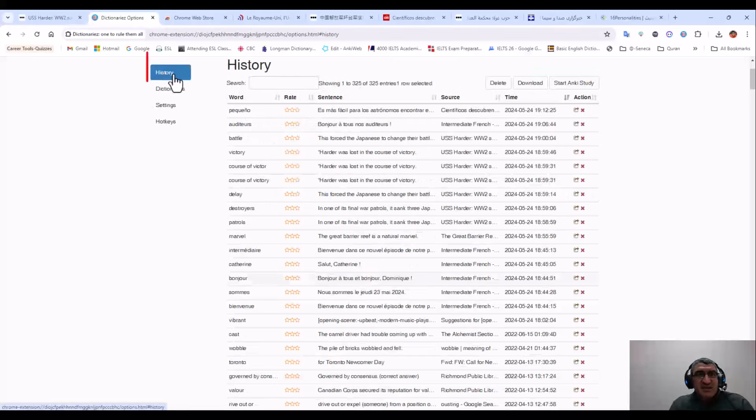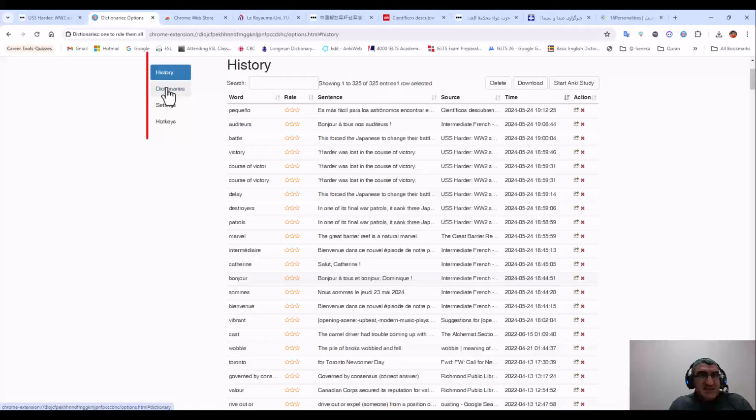Here, as I mentioned, it is the history. This is the place where you can access all the vocabularies that you have worked on a web page or during the time, anything that you can sort them, find them, delete them here, delete all of them, or download all of them. Or as I mentioned, you can add them to your Anki for review and making flashcards, other things that are for learning.